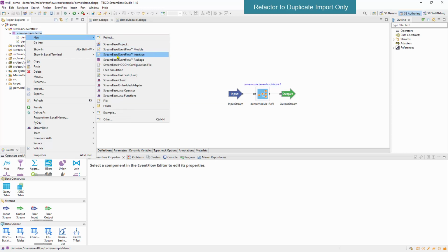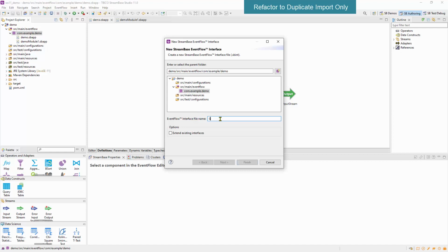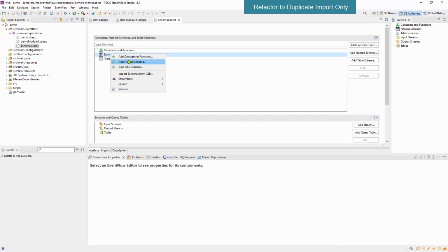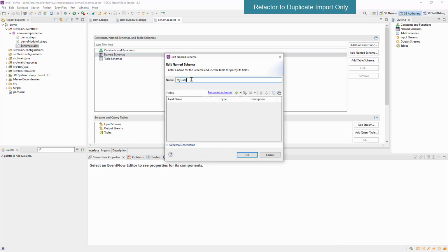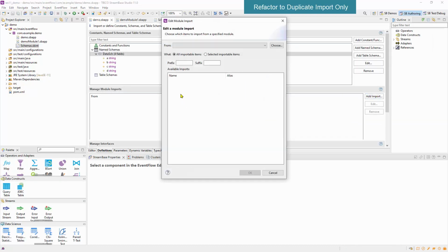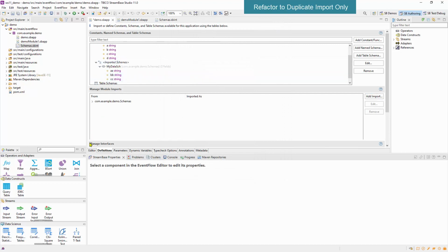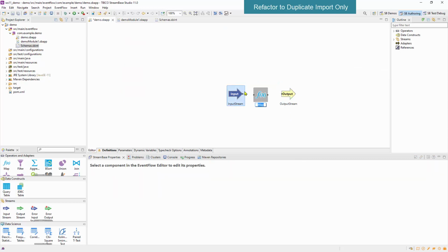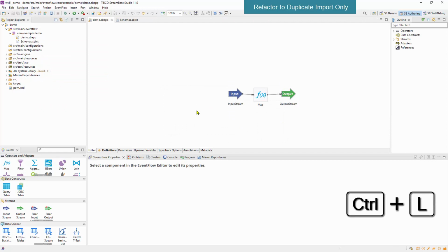New, and we'll create an interface. Add a named schema. On the Definitions tab, we'll add the import. I'll do a bit of cleanup here. We are done with Demo Module 1. Ctrl-L to clean up the layout.